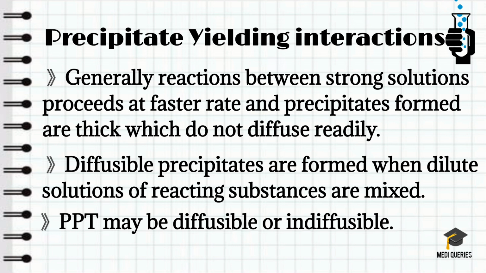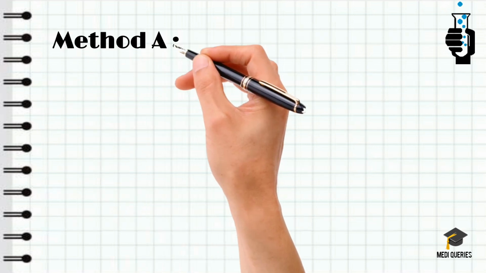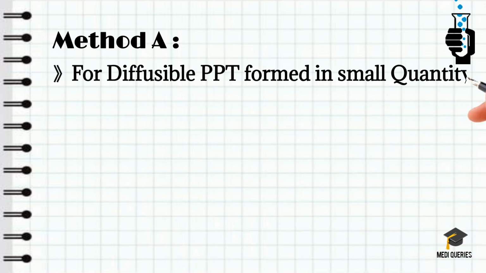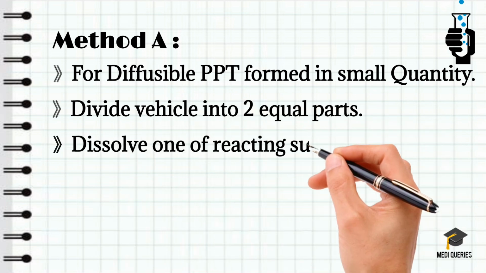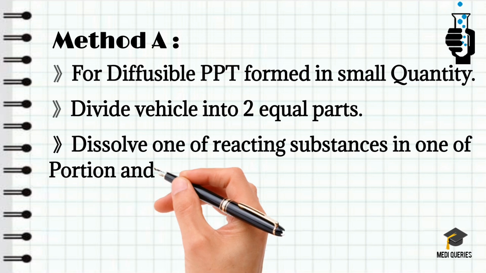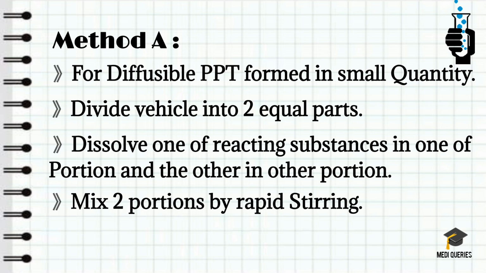Then we adopt two methods, method A and method B, for dispensing prescriptions containing diffusible and indiffusible precipitates. First, method A. Method A is followed when diffusible precipitates are formed in very small quantity.